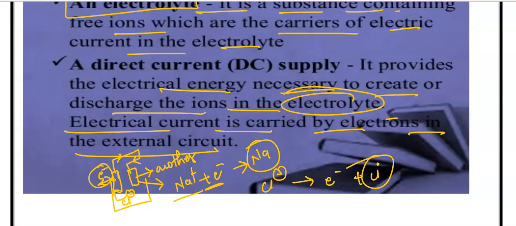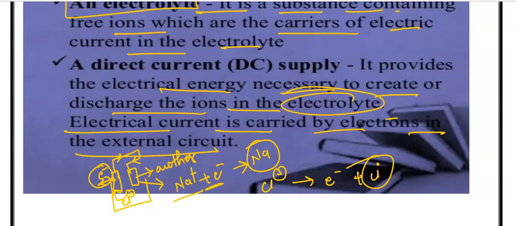Here oxidation and reduction take place in the same beaker, and may also take place in two separate beakers or two separate vessels. So Na+ and Cl- want to get neutralized.